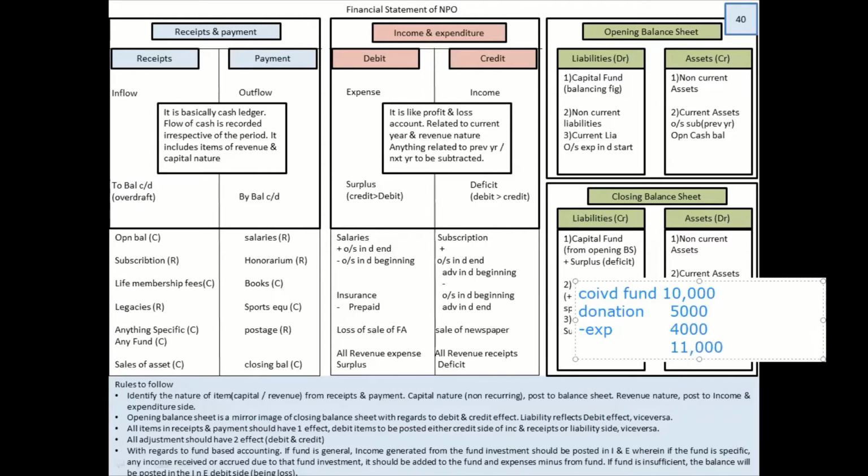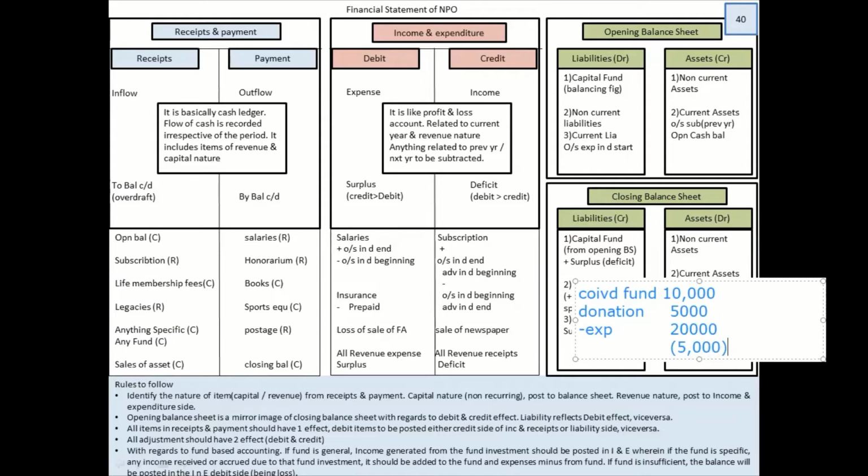Now what happens if you have spent 20,000 by mistake? You have a fund of only 15,000 and you made an expense of 20,000. That means it's a negative 5,000. Ideally this negative 5,000 means loss. And where do you record the loss?